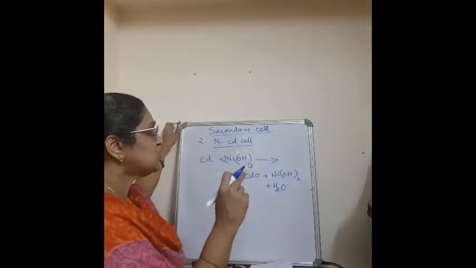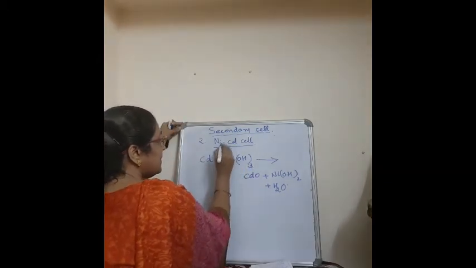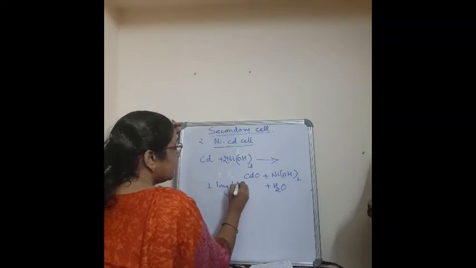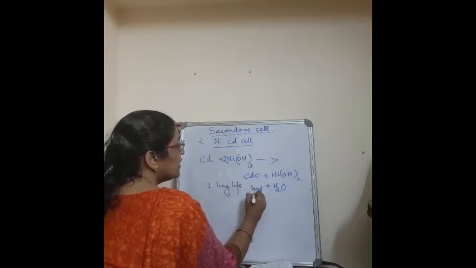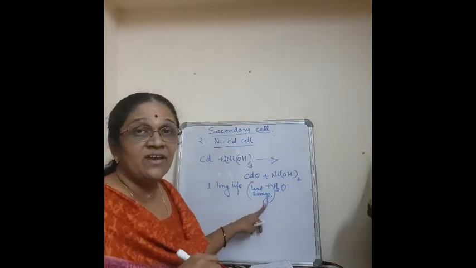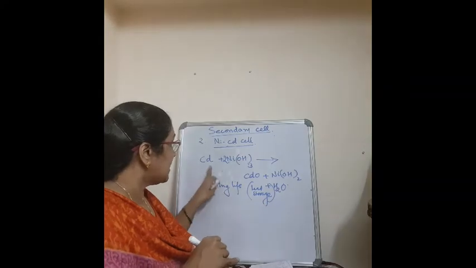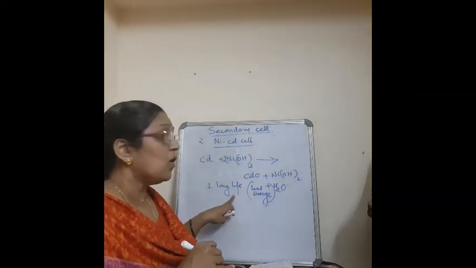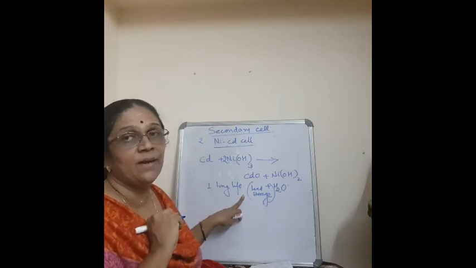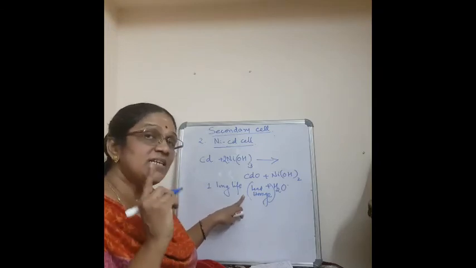Now coming to the advantage of this nickel-cadmium cell: it has got a long life when compared to the lead storage battery. See, when compared to the lead storage battery, which is a secondary cell, this nickel-cadmium cell has got a long life. That is the advantage. Now what is the disadvantage?